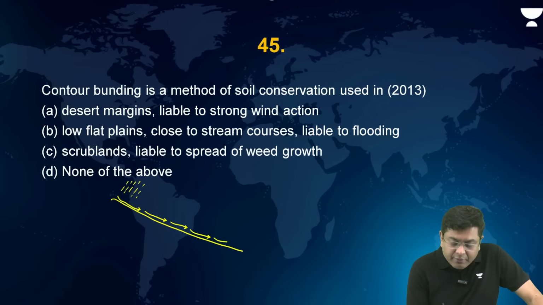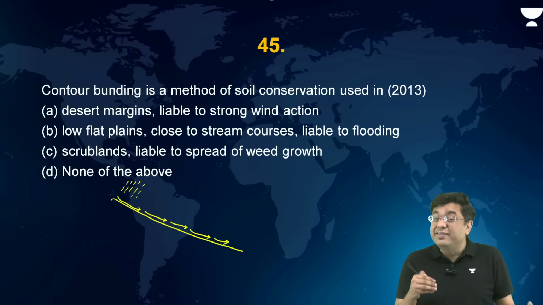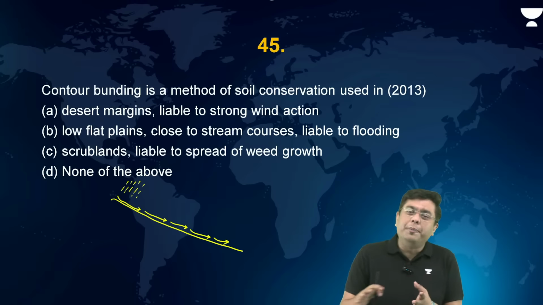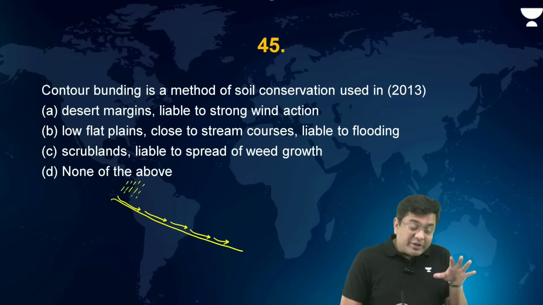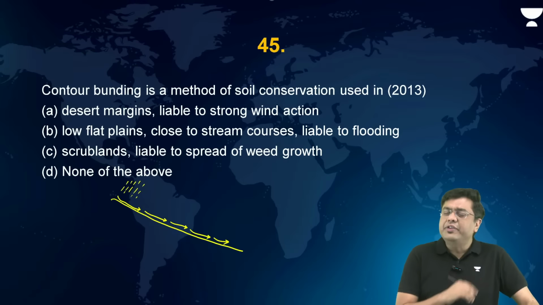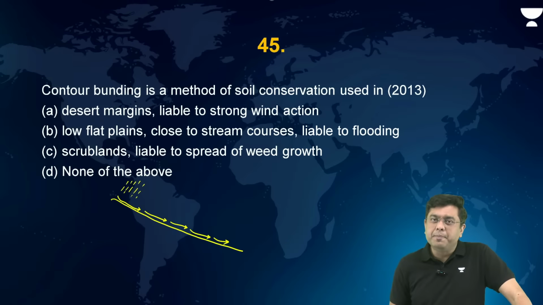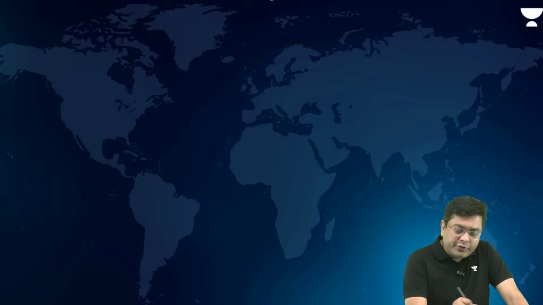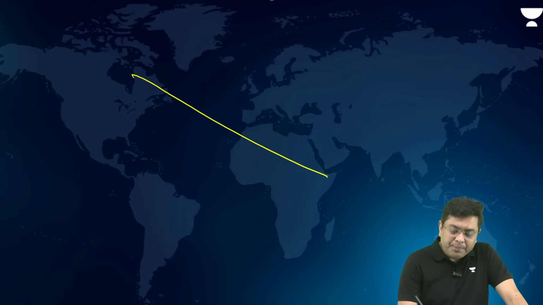That movement with the force is enough to carry the topsoil away with it. So that is basically what leads to soil erosion. So how is this soil erosion then prevented? So in these regions of slope, let's suppose this region of a slope. Now, what do you do? You construct these physical barriers.